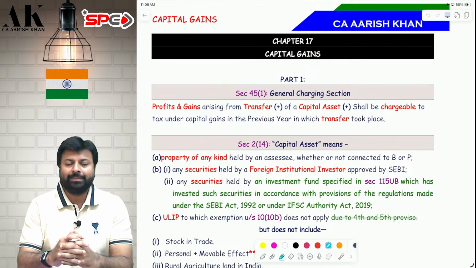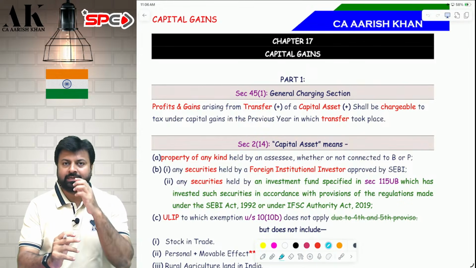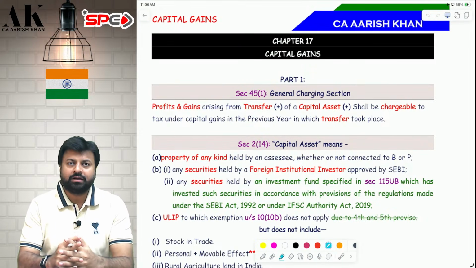So, capital gains is a chapter which I will tell you well in advance. I have told you in the class also. This is a chapter which will come in question number 2 in the examination. A question of 8 to 10 marks might come from this chapter. Along with that, an MCQ can also come. So it's a topic which is of great importance for your examination.